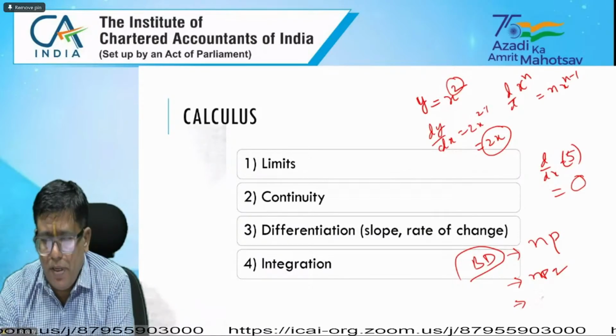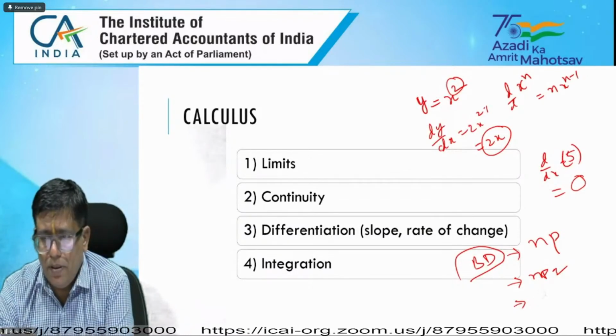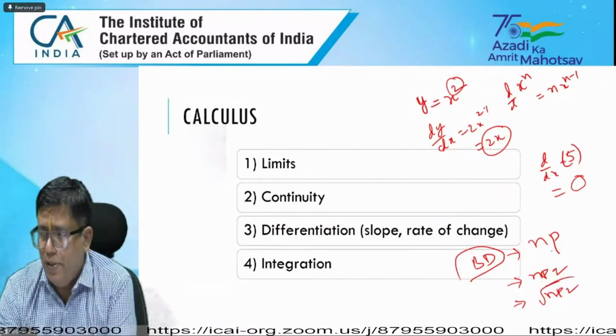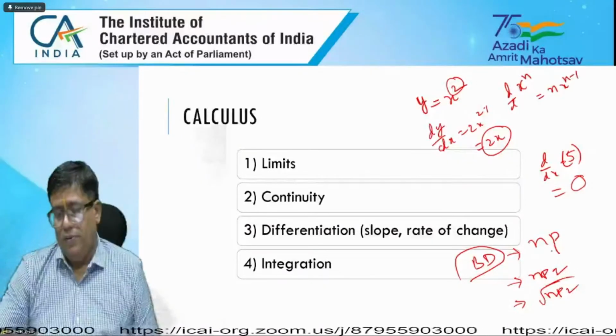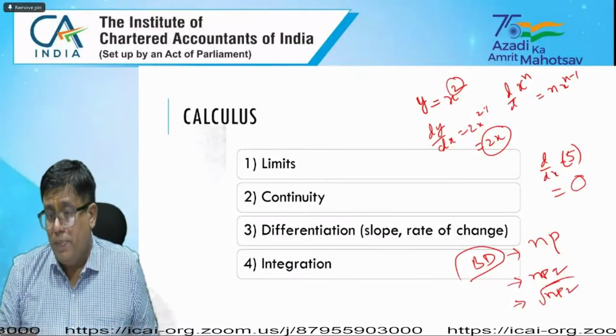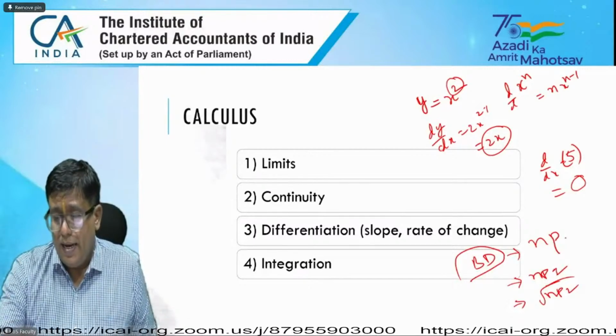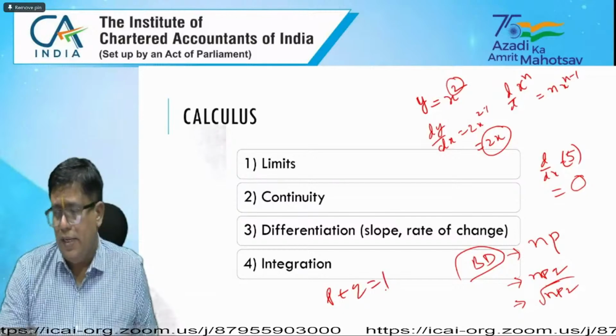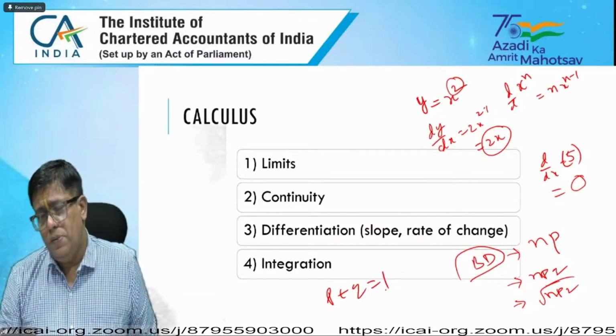Square root of NPQ. Then no problem on this aspect. And suppose P plus Q equals 1.